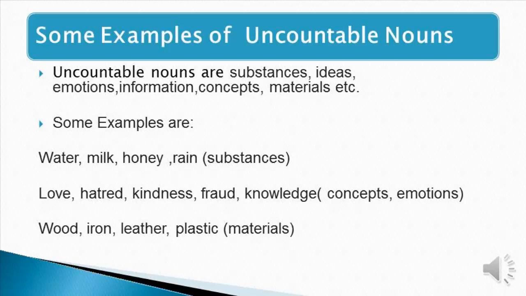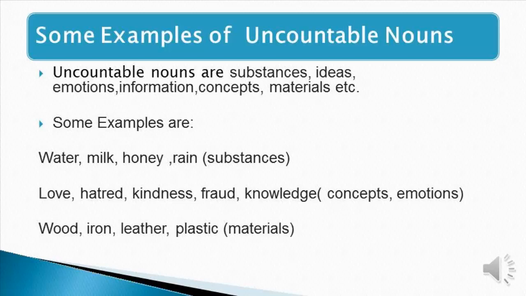Uncountable nouns are substances, ideas, emotions, information, concepts, materials, etc. So that will make it easier to understand what kind of nouns are uncountable. For example, water, milk, honey, rain, all these are liquids and these are substances, so they cannot be counted. We'll call them uncountable. In the same way, all the emotions or concepts which we only have in our mind, for example, love, hatred, kindness, fraud, knowledge, these are also uncountable nouns. They do not have their plural forms.